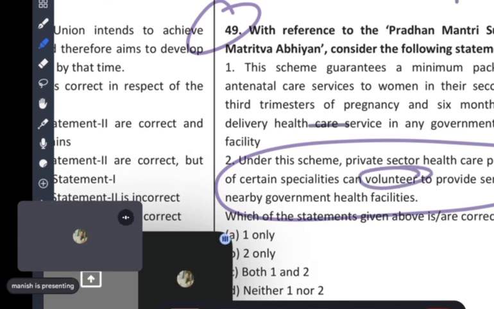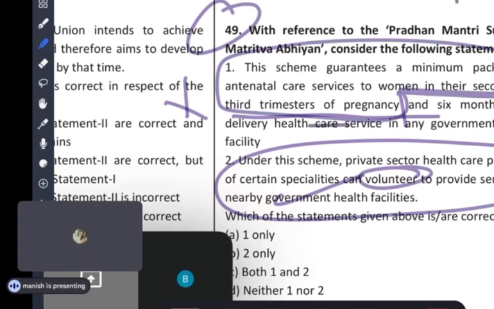Volunteer, voluntary. So if two is right, then one is wrong. And why is one wrong? Because till here it is good, but 6 months post-delivery, it is only for pre-delivery, not post-delivery. It means that before delivery the government will take care of your health, for the rural people actually who are poor.